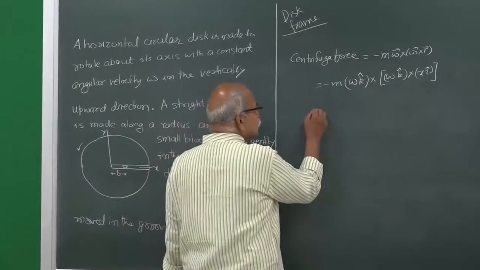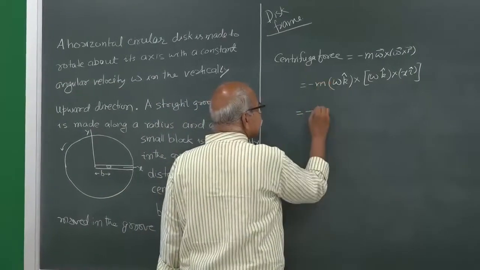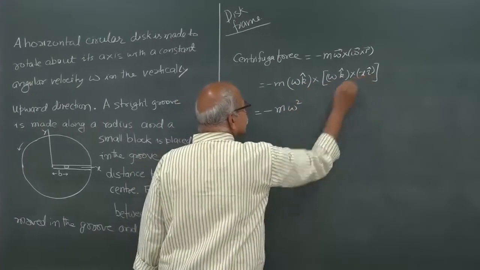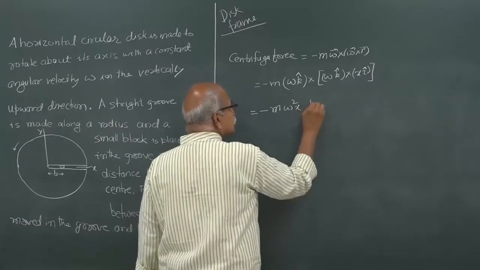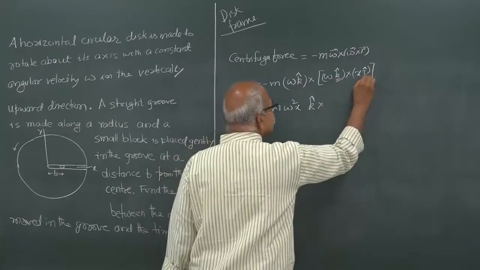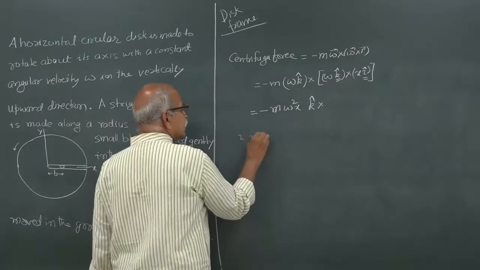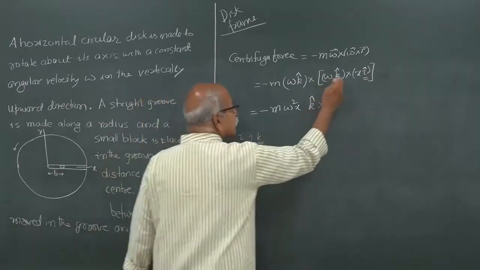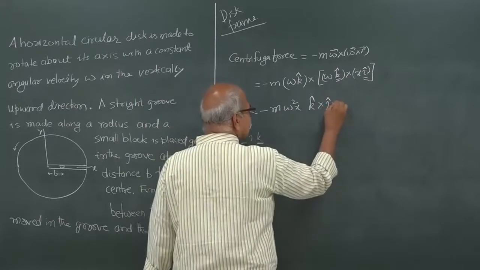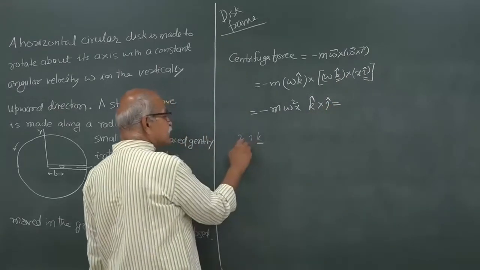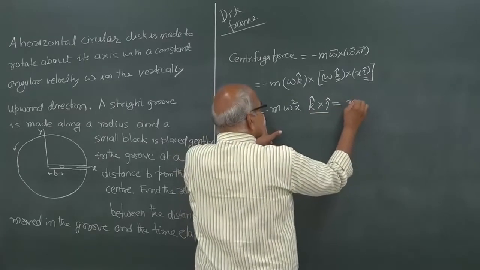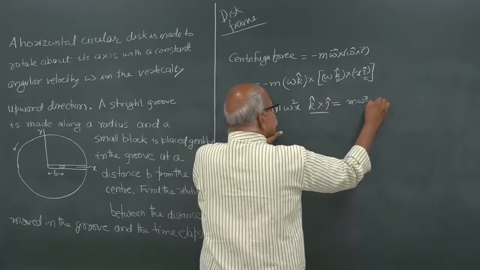This will be equal to minus m omega square x, and then these cross products: k cross i is j, and then k cross j is minus i cap. So, it is minus, minus i cap, so it is m omega square x i cap.